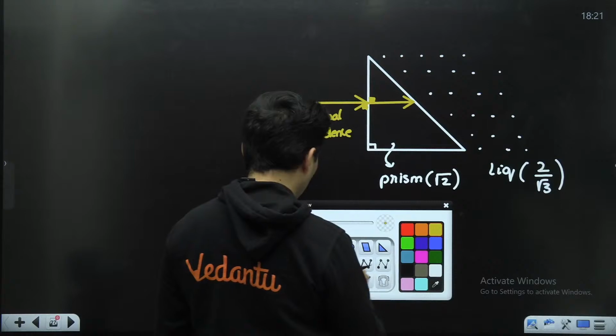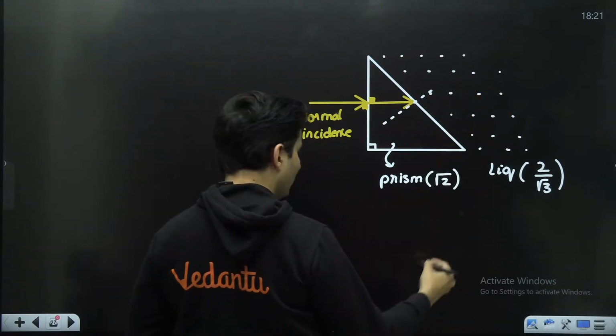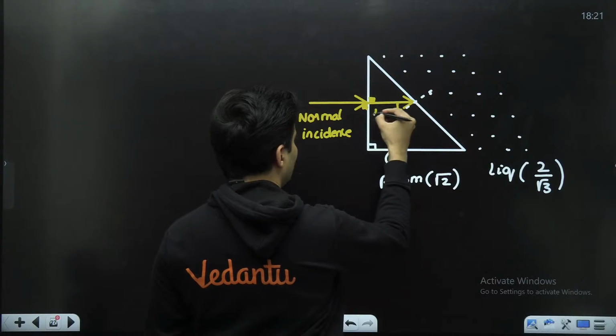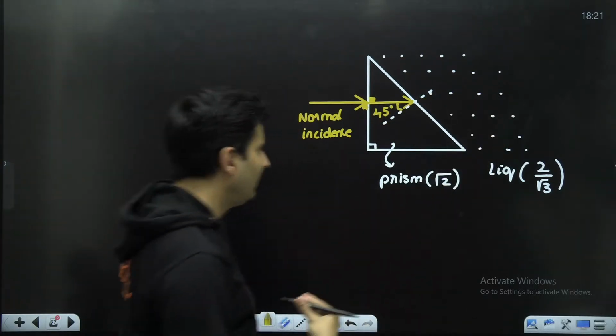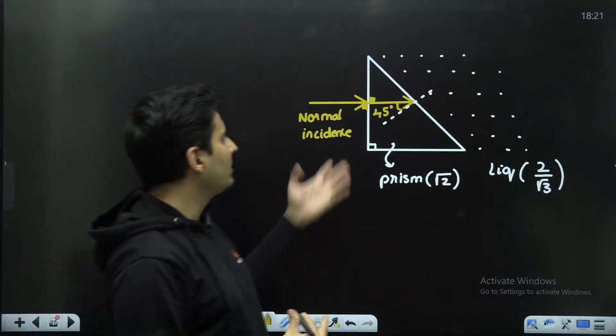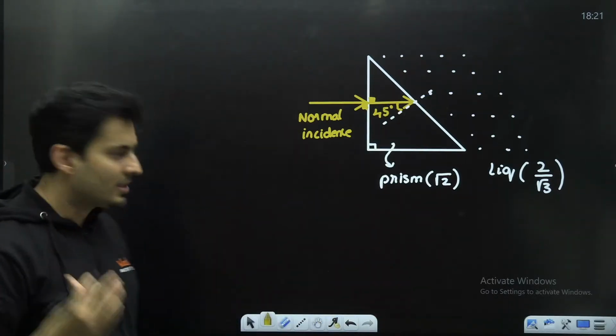And now if you drop a perpendicular over here, you will notice this is still 45 degrees, but it may not internally reflect, it may refract. What happens, we do not know, because the outside medium has changed.